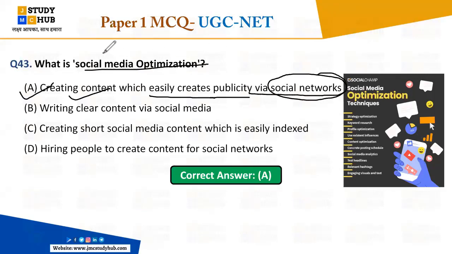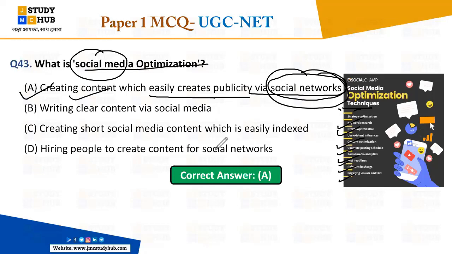right? So here is the social media, social networks. Okay, this is what that here it is important when you post any type of content, their vision is to make more and more publicity, right? So these are the techniques of the social media optimization, like the keyword research, profile optimization, content optimization, concrete posting schedule, and the social media analytics, the test headlines, relevant hashtag, or the engaging visuals and text. Okay, so these all are the techniques via all these methods you can do the social media optimizations.